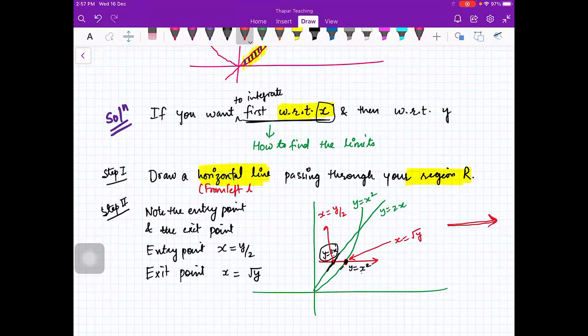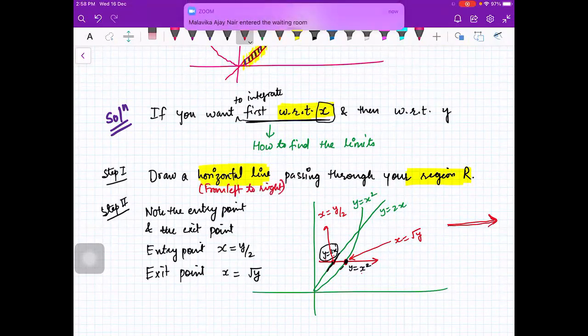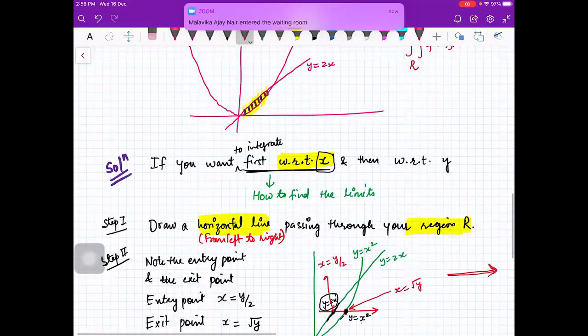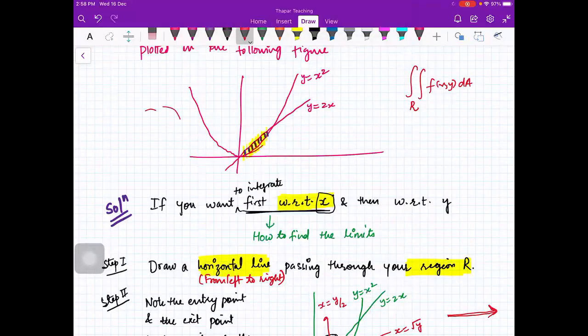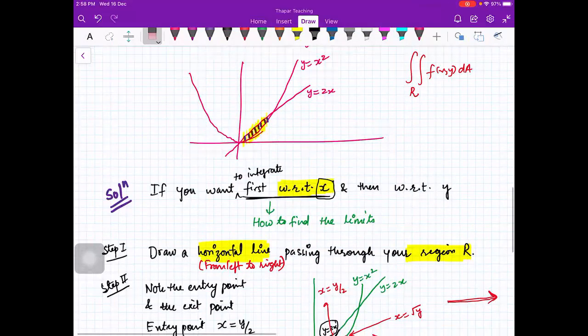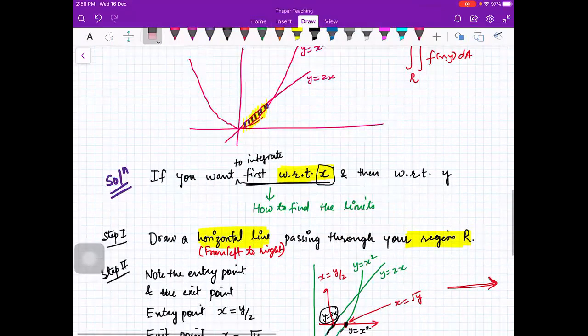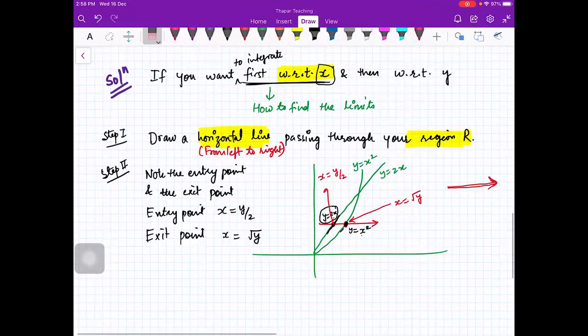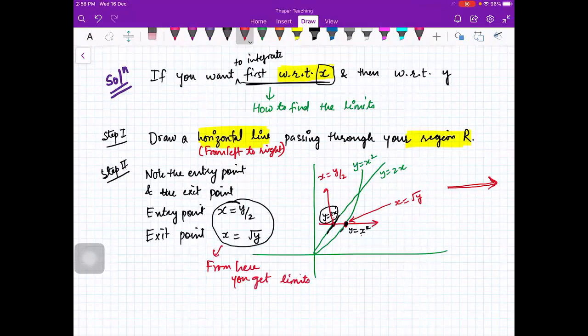Ma'am, and we drew only the first quadrant? Because here the region is in the first quadrant. So this region is already given in the question, beta. It may be here also. Okay, ma'am. Here, it is given in the question. It can be anywhere. We'll do more problems. You will understand. So step 1 is you will make a horizontal line. Step 2 is you will note the entry point and the exit point, and then from here you get the limits of x, the limits of integration with respect to x.